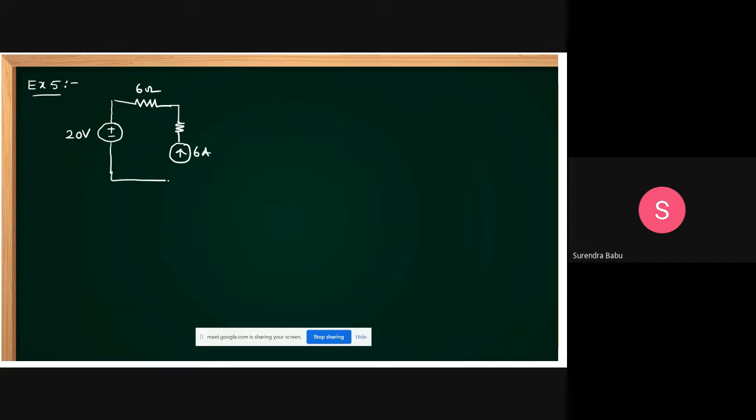And this is given. This is a 2 ohm resistor. This is a 10 ohm resistor, and this is a 4 ohm resistor. Yes, 4 ohm resistor. Find the current through the 4 ohm resistor.